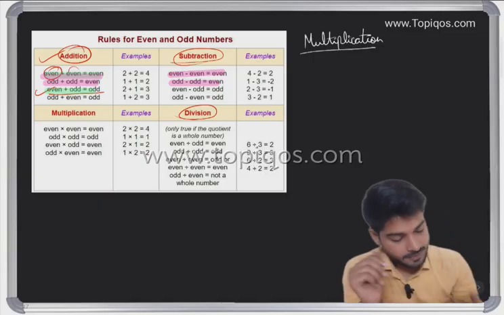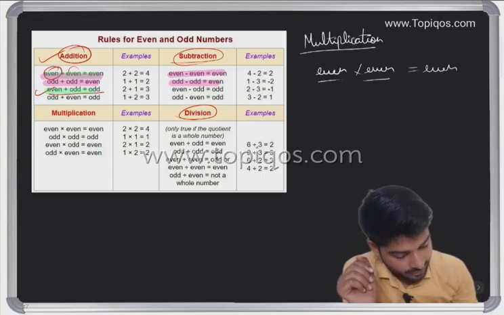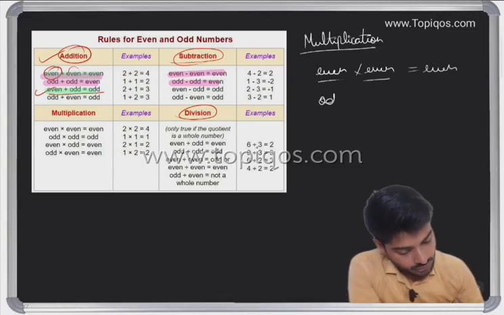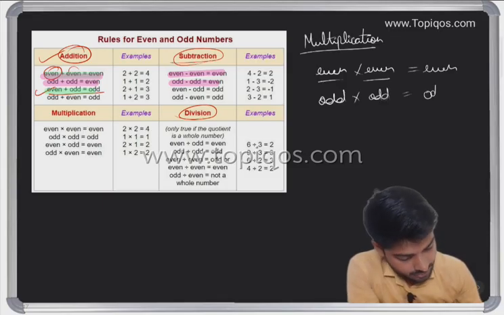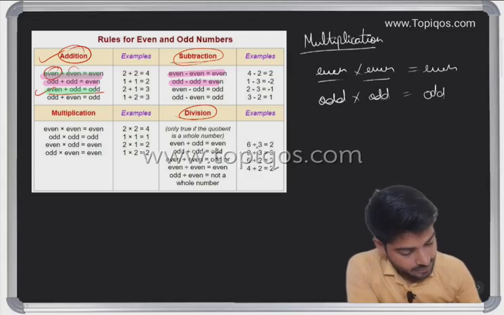So multiplication is what? Even into even is again even. Odd into odd is odd. Let's consider the even part first.